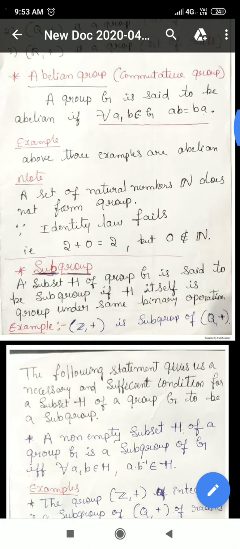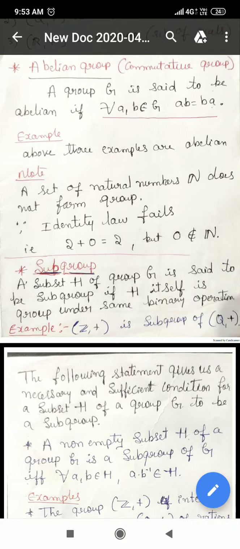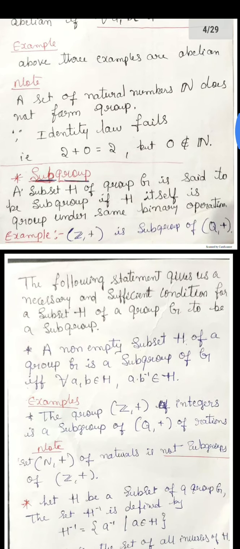Because you see 2 plus 0 is 2, but this 0 is not in N. Of course 0 is the identity element with respect to addition, but that has to be in the given set, but 0 does not belong to N. Then comes subgroup.